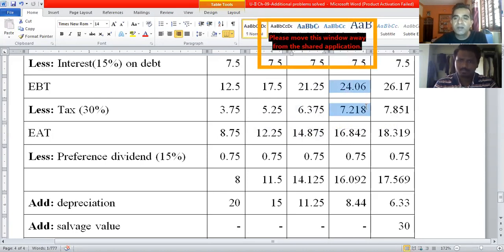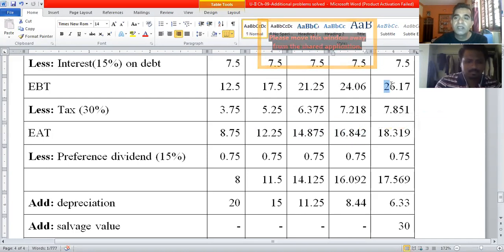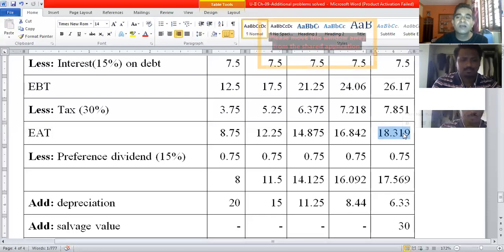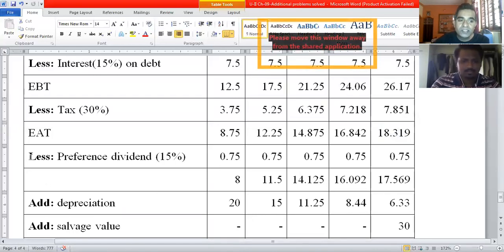24.06 minus 7.218, the difference is 16.842 million rupees, the earnings after taxes in year 4. 26.17 minus 7.851, the difference is 18.319 million rupees, the earnings after taxes in year 5. Now, only one twist in this problem,